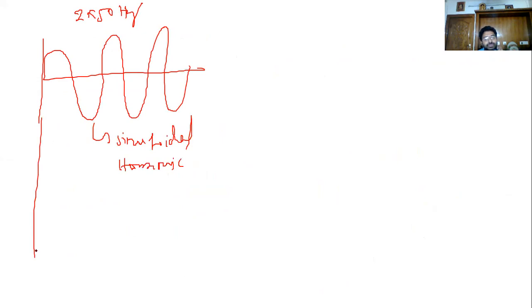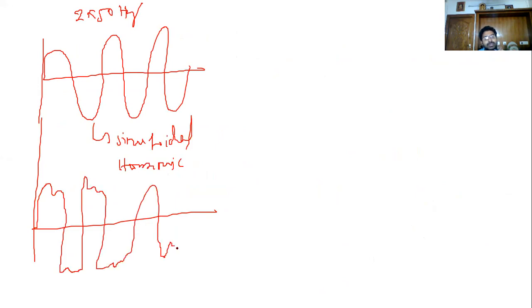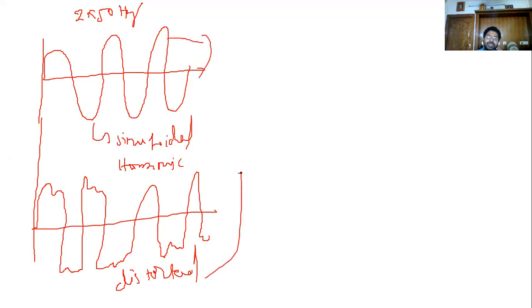Here I can draw a distorted harmonic, because of the non-linearities present in the system. This is sinusoidal, and this is distorted. Nothing but the wave shape.